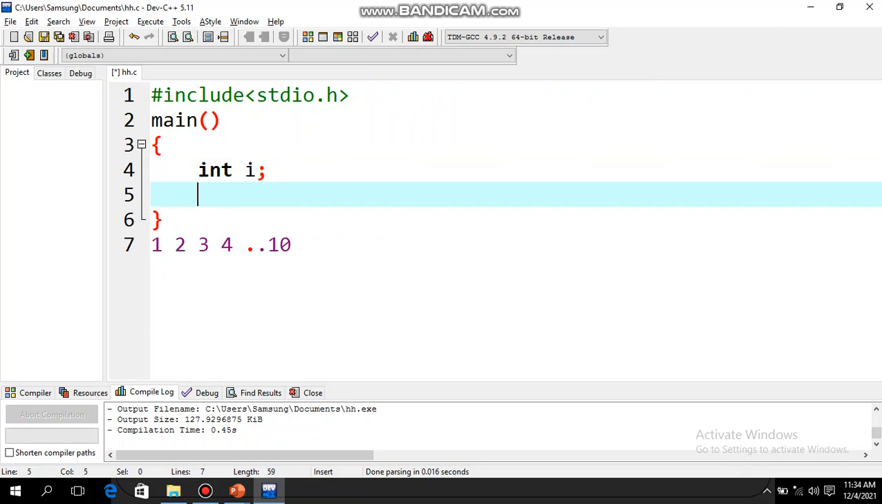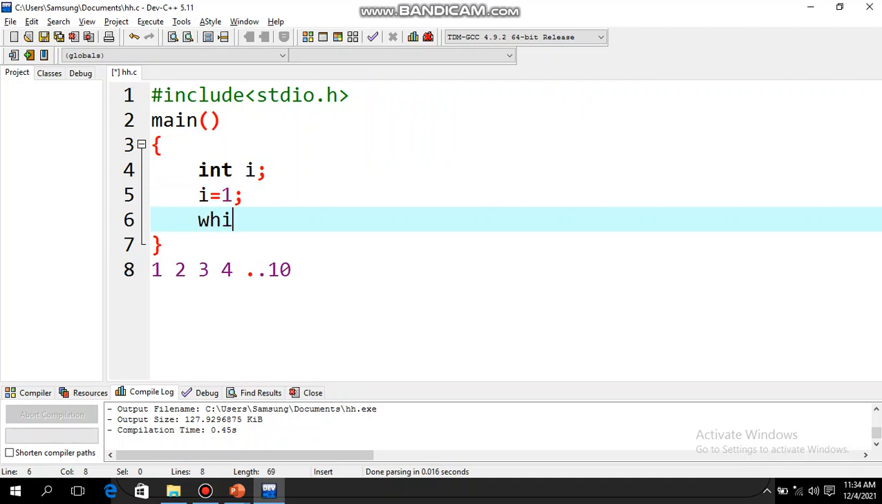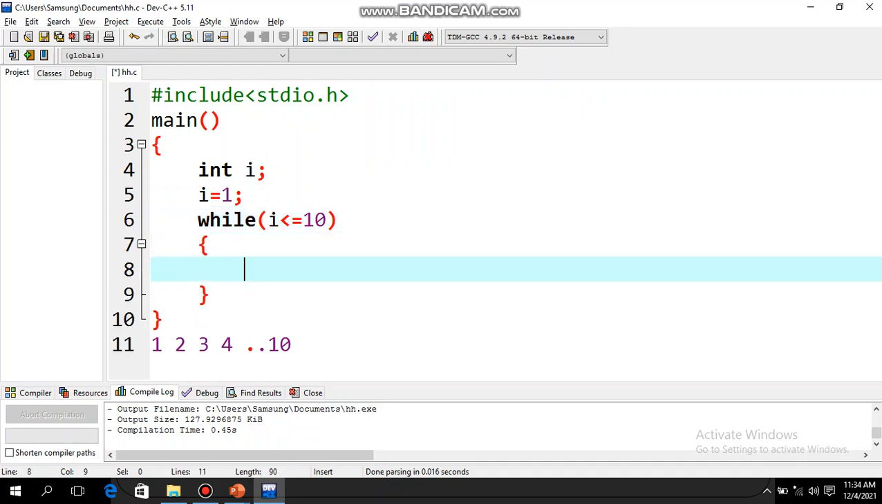So what will be the initial value of the variable i? It will start from 1. Then I will write while. What do I need to write? How many times will the loop run? 10 times. This one. Now inside printf, what shall I write?